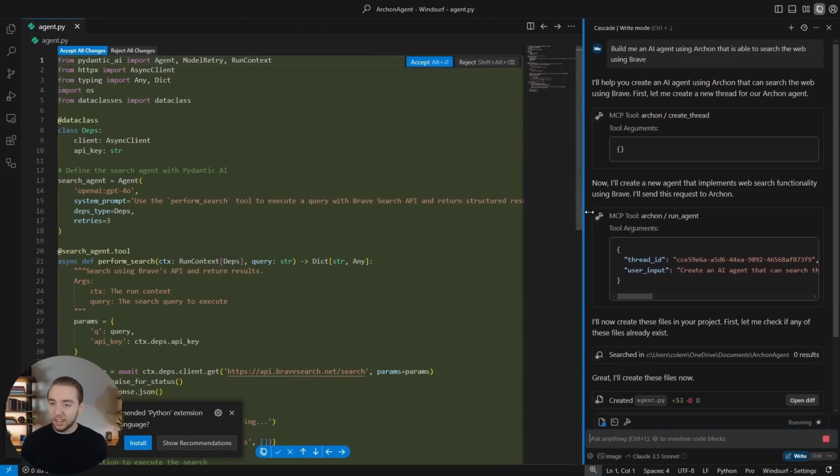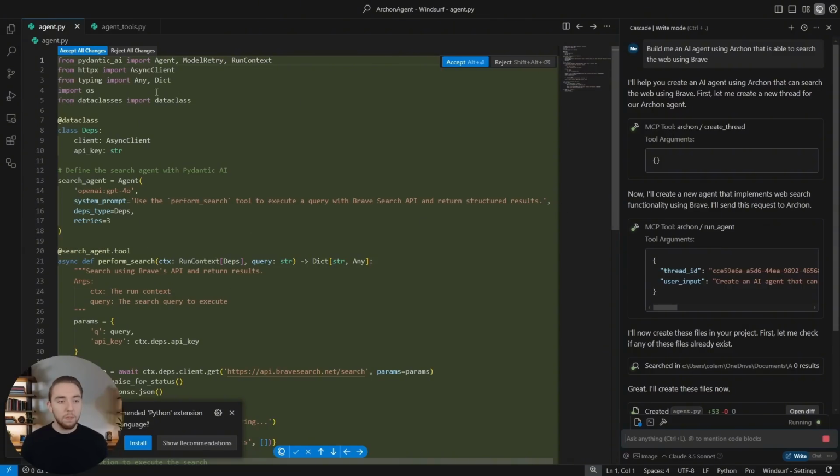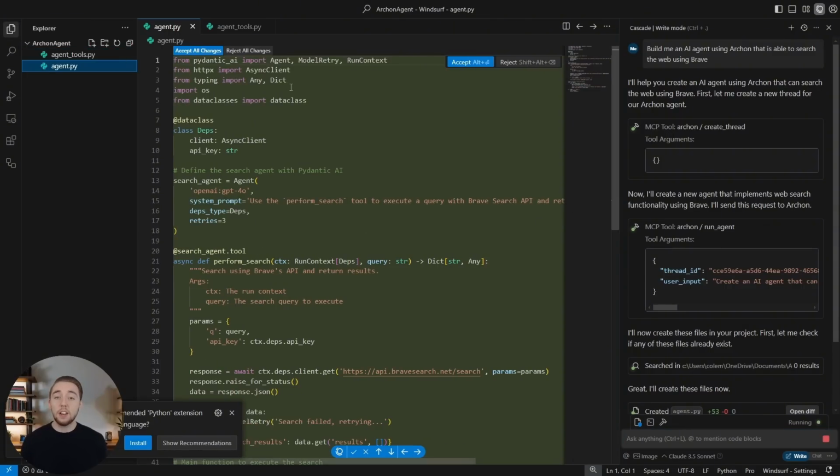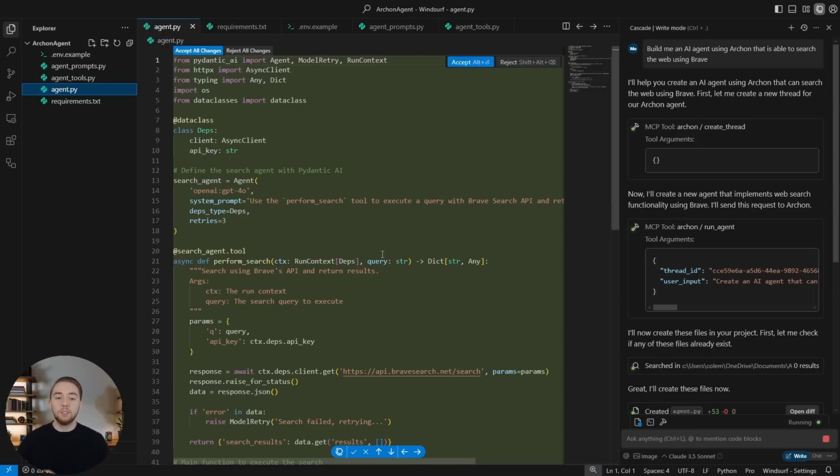And there we go. It used the code from Archon to build us agent.py. And then just like we have Archon build out the requirements.txt file, and then the tools file, and the .env.example file, it's spitting out all of these because Windsurf is really relying on Archon here to direct it as the specialized subagent for building Pydantic AI agents. And I'm not going to actually show running this right now, but I will show at the end of this video a full example of building out an agent, perfecting it, and actually running it and testing it.